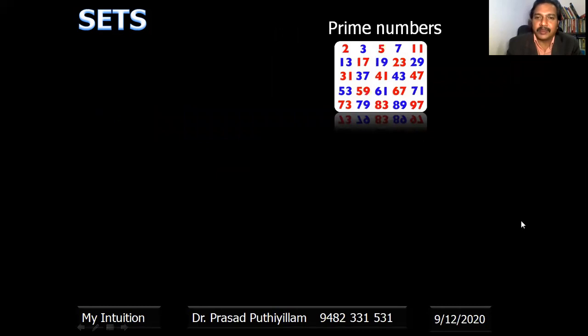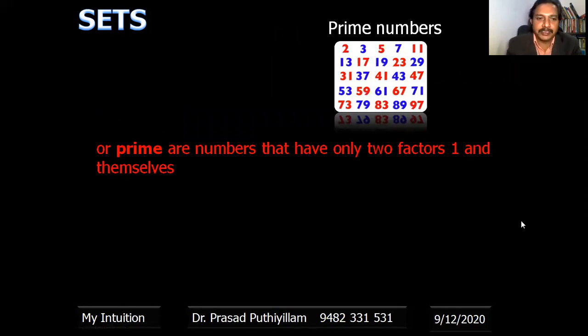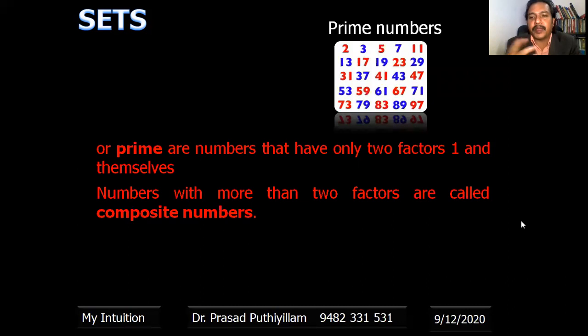Prime numbers, examples are already given in the picture. Prime numbers are numbers that have only two factors, that is, the number 1 and the number itself. For 2, the factors are 1 and 2. For 3, the factors are 1 and 3. It cannot be divided by any other number. Numbers with more than two factors are called composite numbers. Say, for example, 6: its prime factors are 2 and 3, so 6 can be considered as 2 multiplied by 3, and we call 6 a composite number.